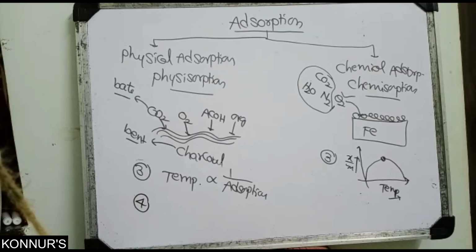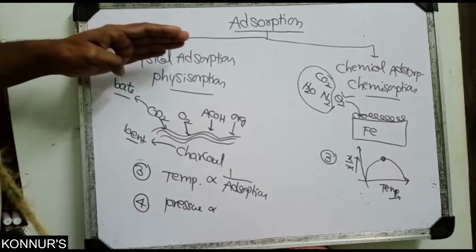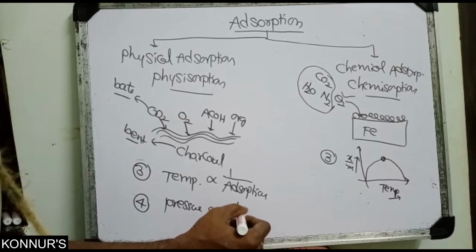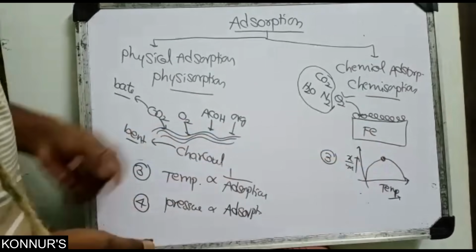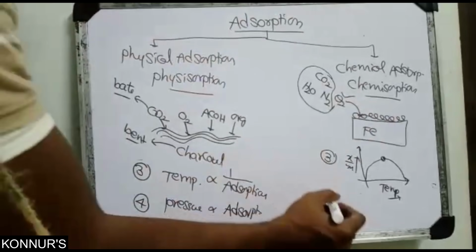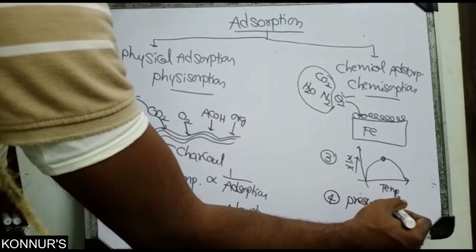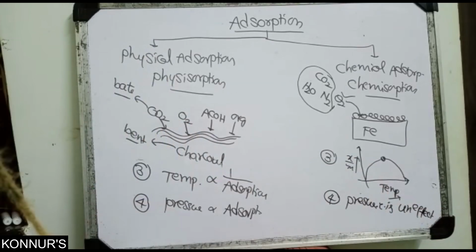Next, the pressure effect. Suppose you increase the pressure on the surface, more will go inside. So physical adsorption is directly proportional to pressure. But in chemisorption, even if you increase the pressure of oxygen, only as much as the surface can react will react, so pressure is unaffected. There is no pressure effect on chemisorption, but pressure effect is present on physical adsorption.